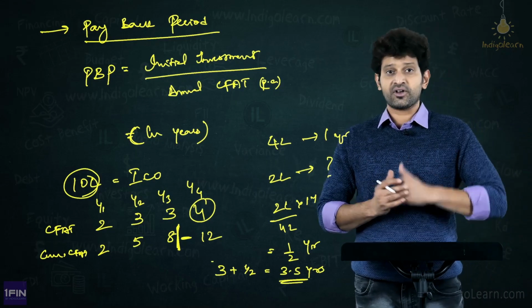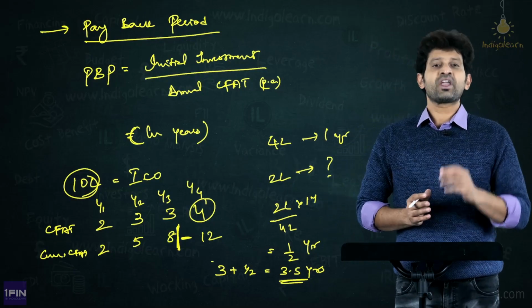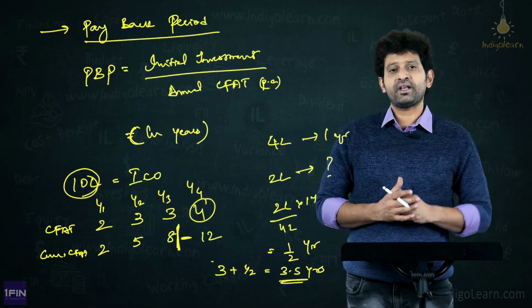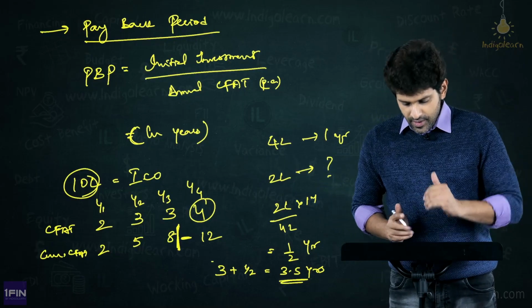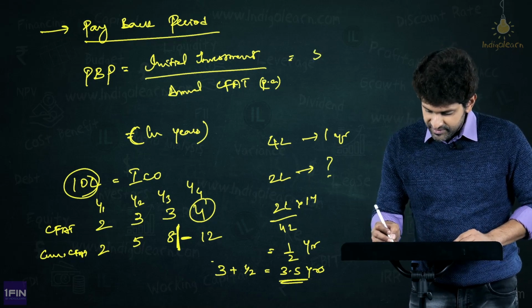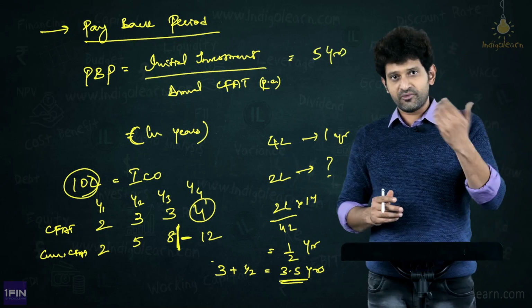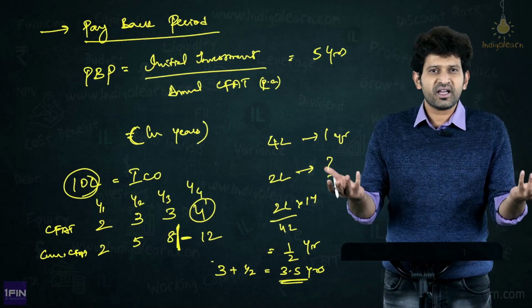Now, how is this relevant for our capital budgeting decisions? Friends, we have some target periods given to us. Say, for example, if the target period given to us is 5 years, in case 1, we said it is taking 5 years. In the first example we took 10 lakhs and 2 lakhs, 2 lakhs. So 5 years matches, doesn't make any difference for us.